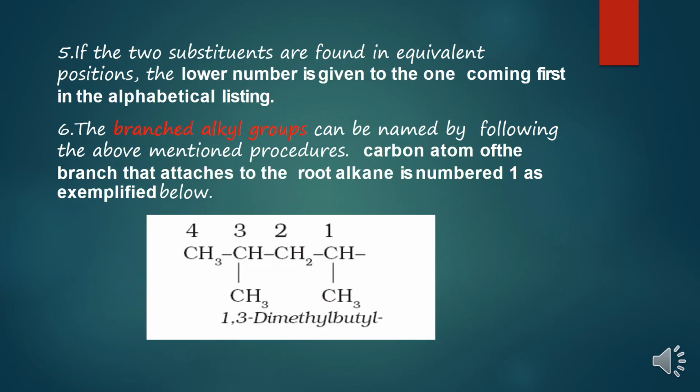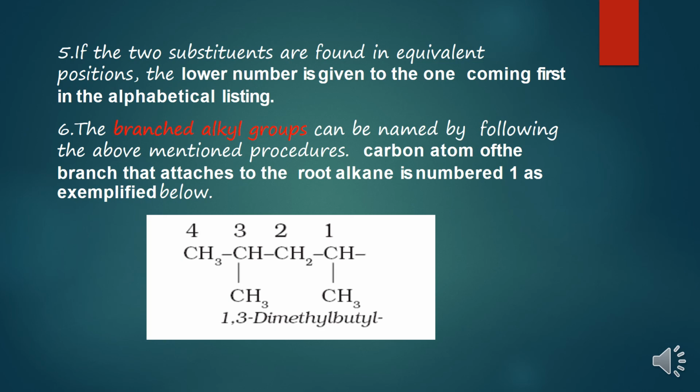Now children, if you are seeing two substituents at equivalent positions, the lower number is given to the one which comes first in alphabetical listing. Now children, we will talk about branched alkyl groups. What do you mean by branched alkyl groups? Now children, see the example.